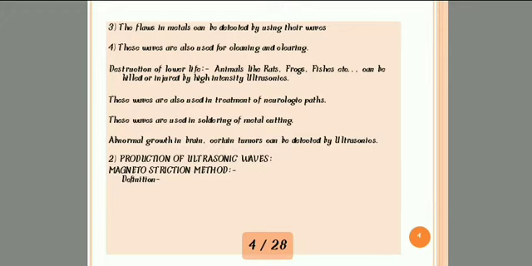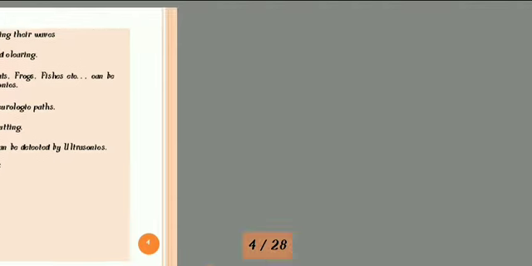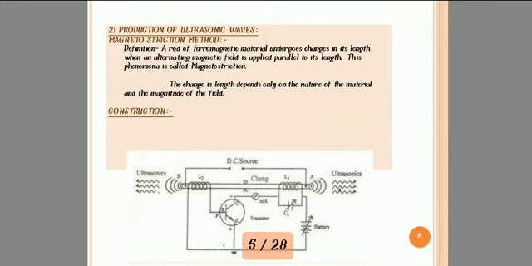There are only two methods that we can use for the production of ultrasonic waves. First method is the magnetostriction method and second method is the piezoelectric method. By using these two methods we can produce ultrasonic waves easily. Okay, so first method is the magnetostriction method. Let us see this method. So let's start with the definition, or we can say the principle.